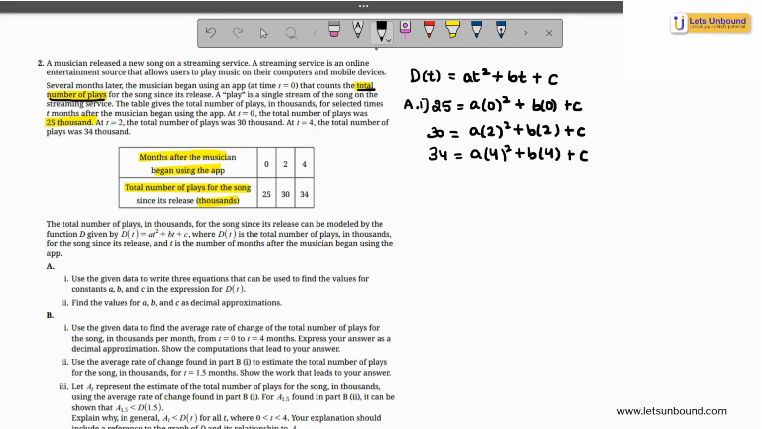Now thinking about how I would solve for these values of a, b, and c, this is a set of simultaneous equations which can be solved analytically on your own, but make effective use of your GDC or your calculator. The first equation just directly gives us c is 25.